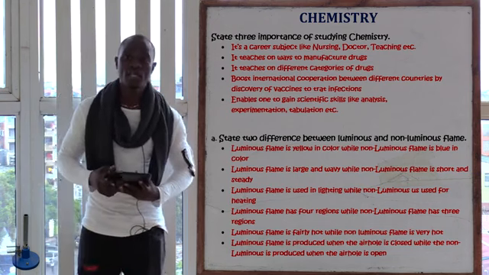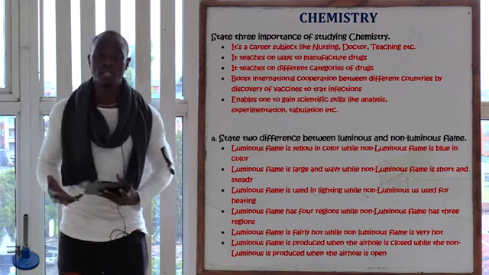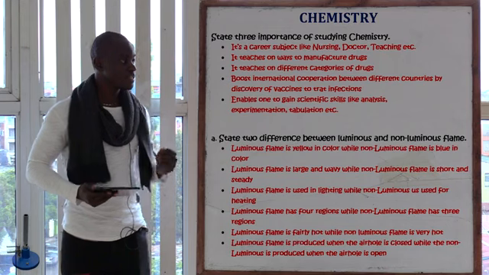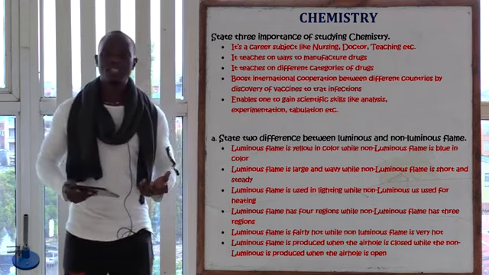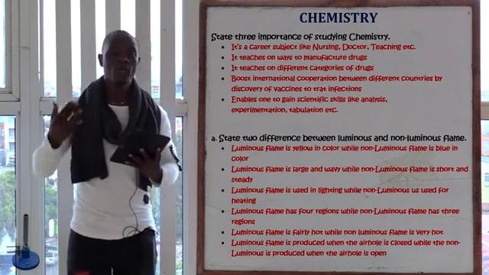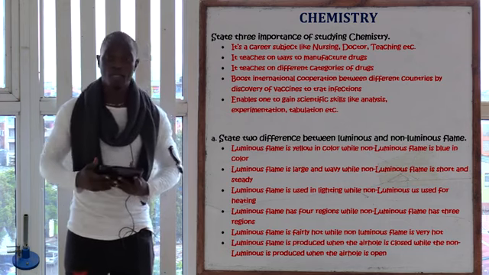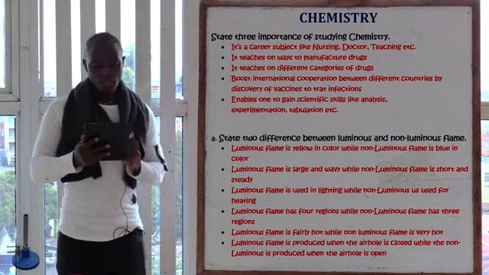Also in chemistry, we learn how to extract and purify different metals, based on the topic of metals in Form 4. So this importance of chemistry is a very broad area, whereby you can just say one important thing you learned from any topic, and it can fit as an importance of chemistry.